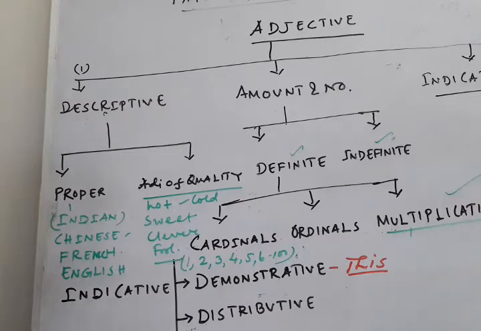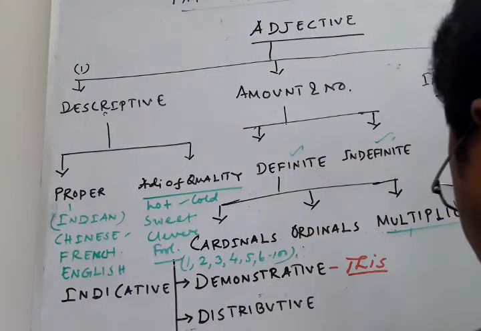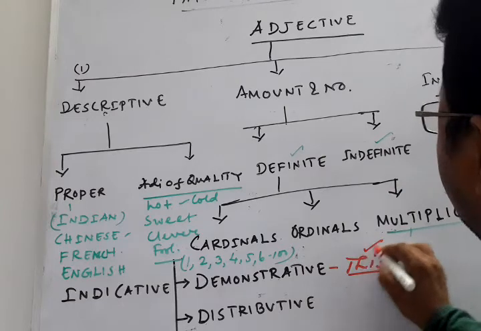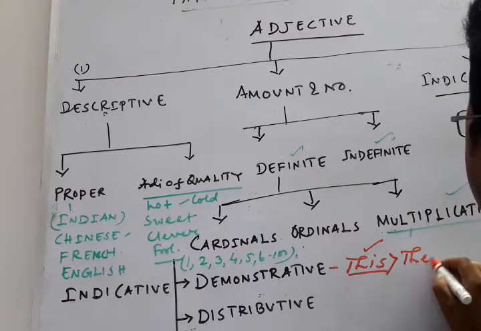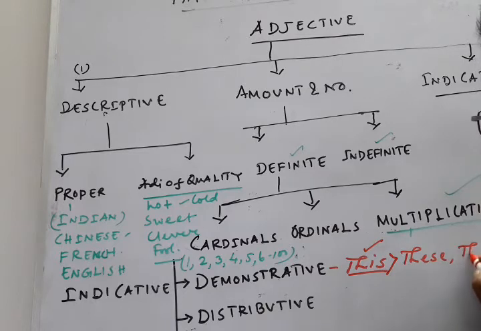Is it a book or a pen or a duster or a blackboard? So we are demonstrating that particular thing, that it is a book. So this is a demonstrative adjective, and in case of plural, these, THESE. Similarly that, and in case of plural, those. These are all demonstrative adjectives.